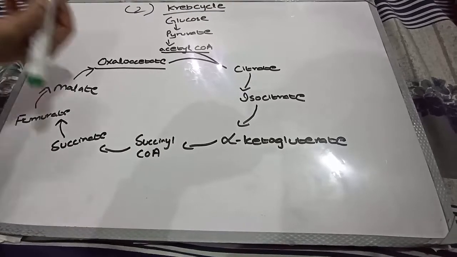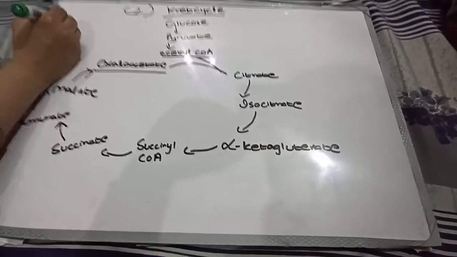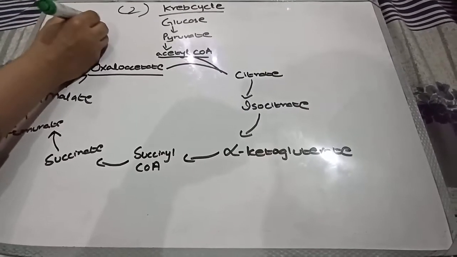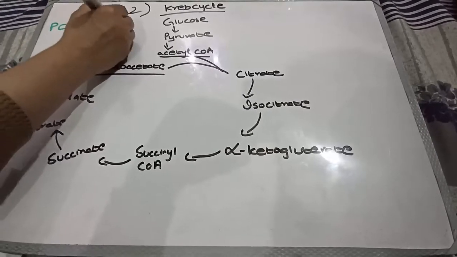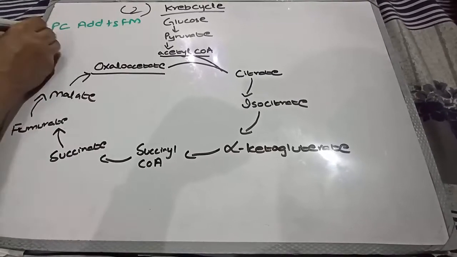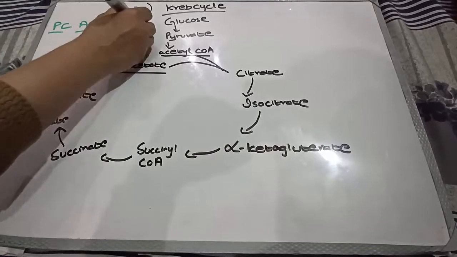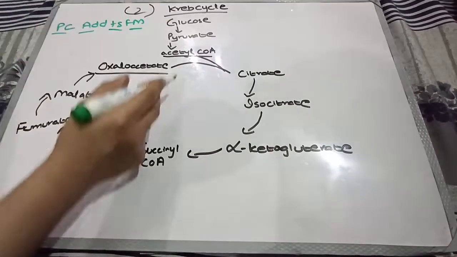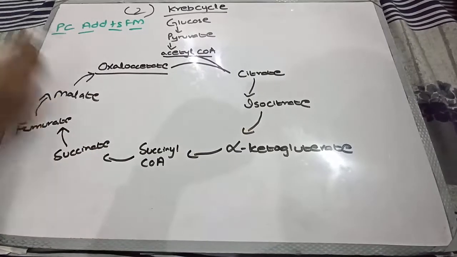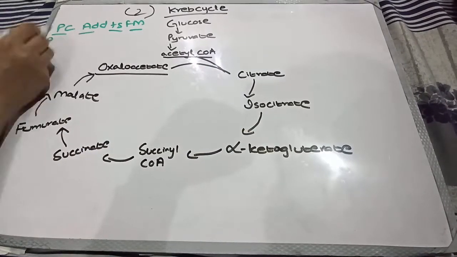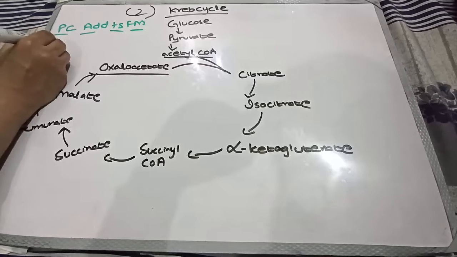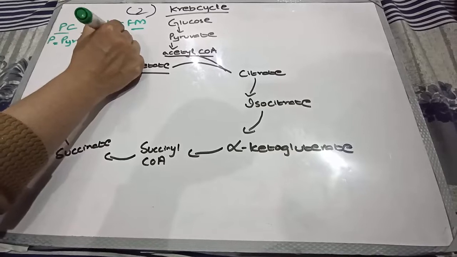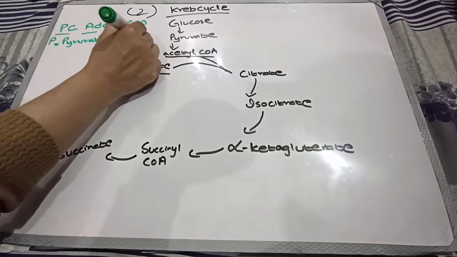I have made a mnemonic for easy learning, which is PC ADD TS FM. PC ADD TS FM. So this is a mnemonic for all those enzymes which take part in the formation of these products. The first symbol of this mnemonic is P. P stands for pyruvate dehydrogenase.